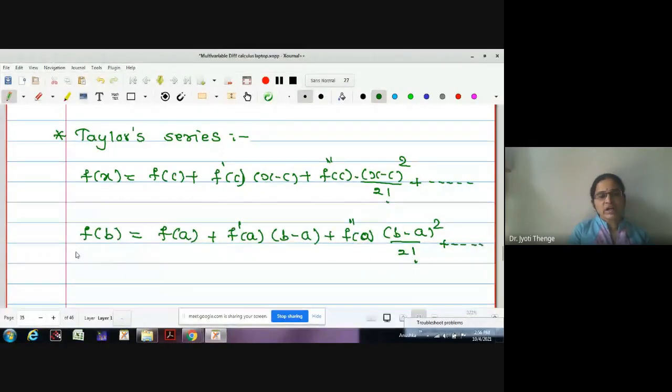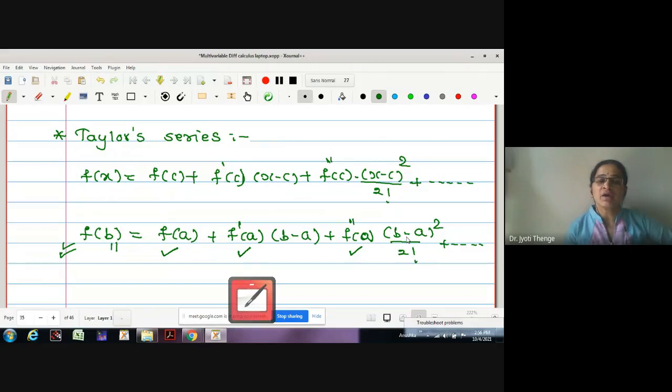Here also, whatever approximation we are calculating for the given function at point b, it depends totally on the value of the function at a, derivative value at a, and second derivative value at a. Also, the difference between b and a. Okay, whenever this difference is very, very small, we can neglect the higher terms.